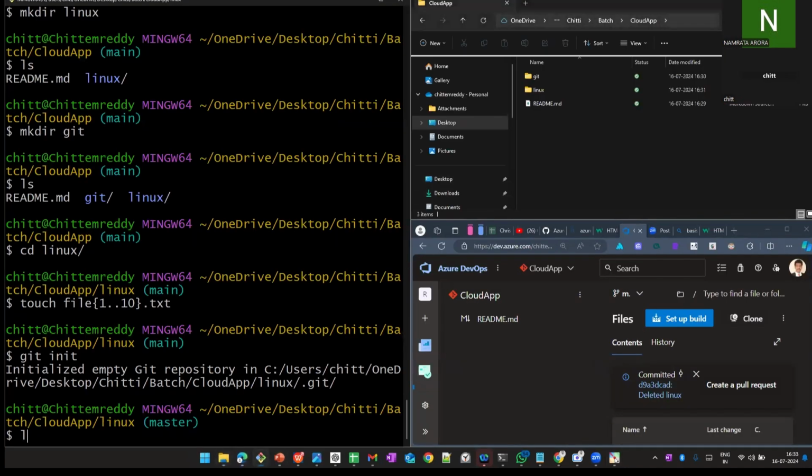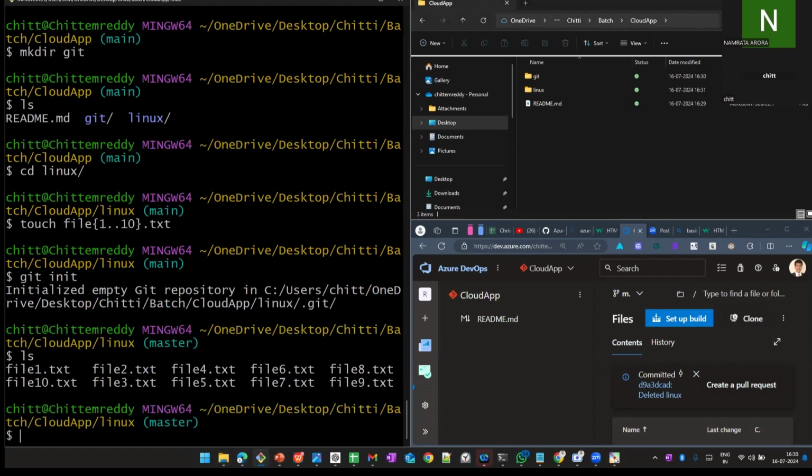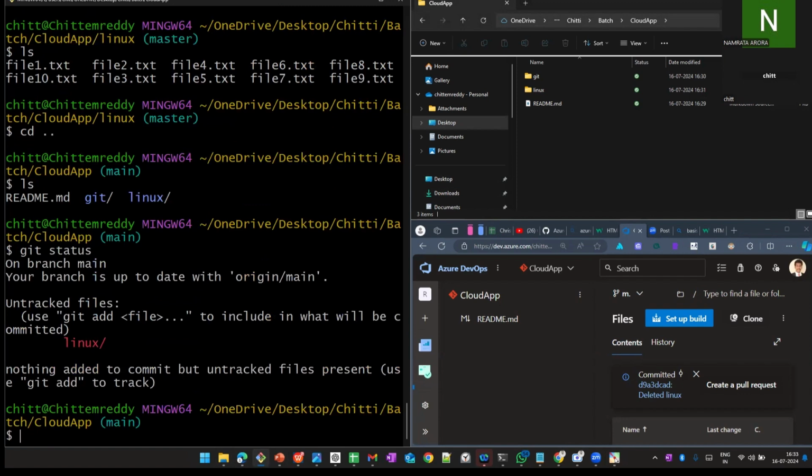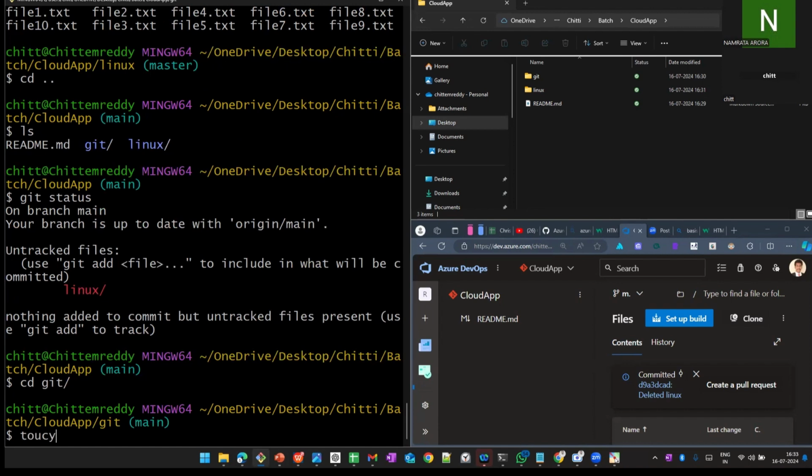Now I'm in the same location. I'm giving the list command. Many files we have. Now I have the two folders. I need to use the git status command. What is it saying, what are the modified files? Inside Git I didn't do any modification, I didn't add any files. I will add a few files in Git. Touch command. Here also I will create. Git command files I will create.